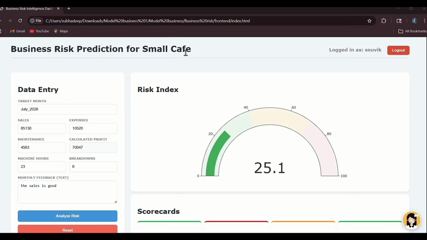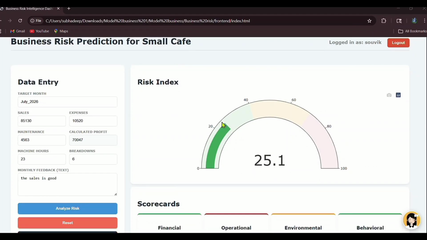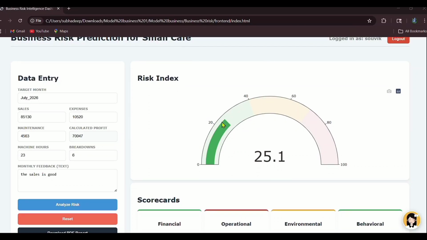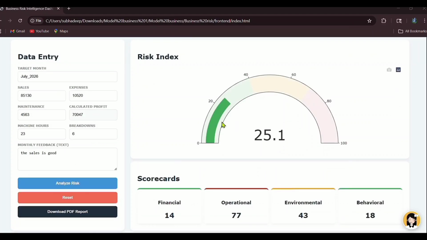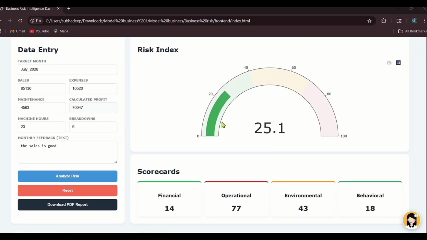Analyzing risk, the gauge meter shows 25.1, which falls in the green zone. This means the business currently has a low level of risk and is operating in a stable condition. Below that, the scorecard shows risk levels in different business areas, such as financial, operational, environmental, and behavioral factors. Here, the financial and behavioral risks are low.